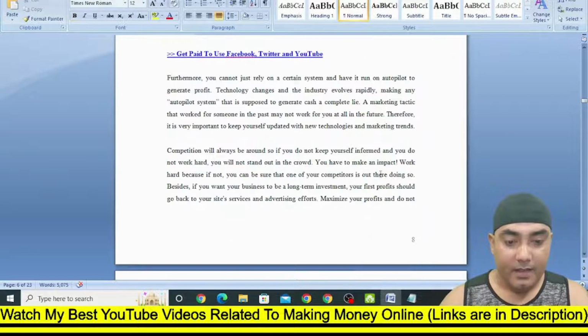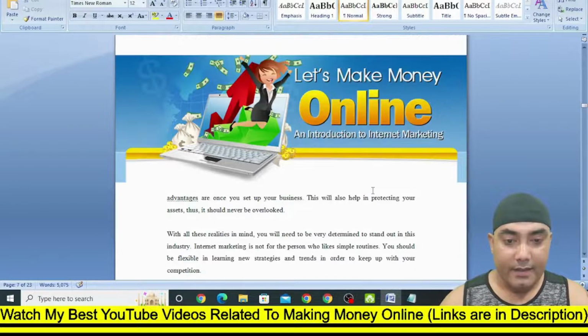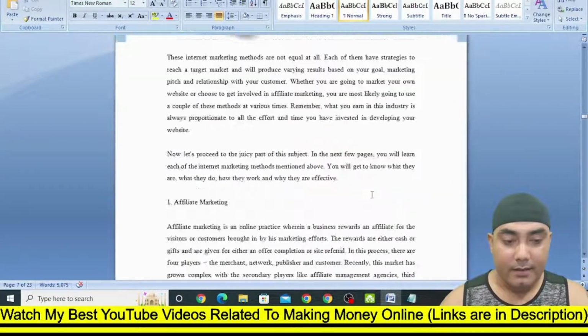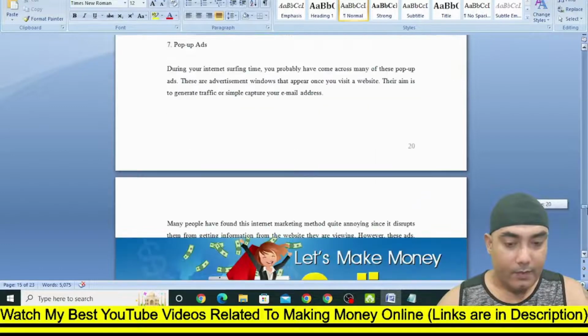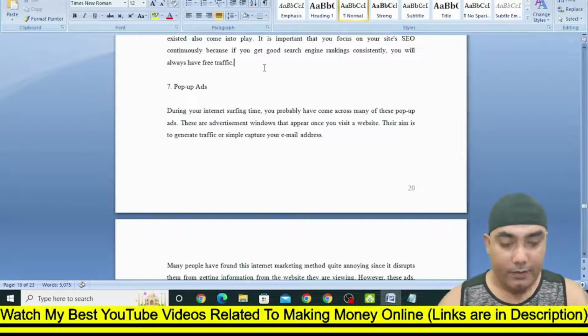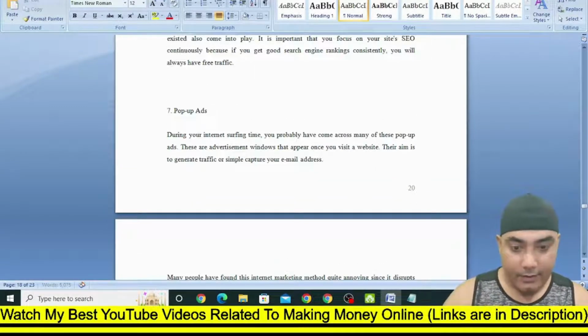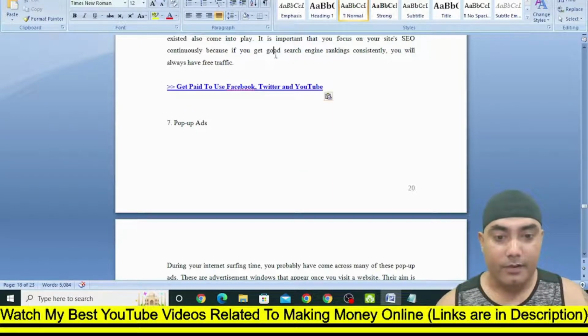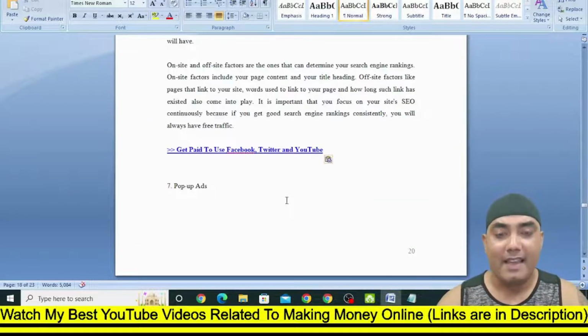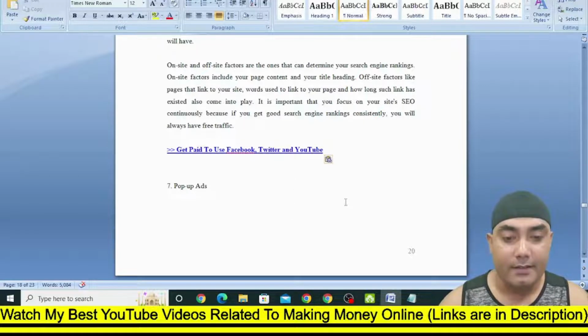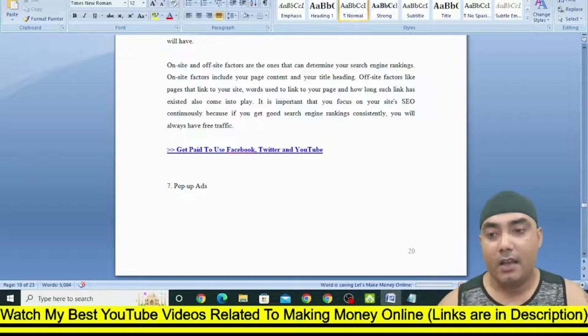Scroll below and see if there's another place where you can plant this link. Wherever there is a place you can put it. Okay, let's put it here. It's possible. Just paste it, and you can paste up to two or three times. You can paste as many times as you want, but make sure it doesn't look like a spammy link. Just put it two to three times, and once you do everything, save this file.